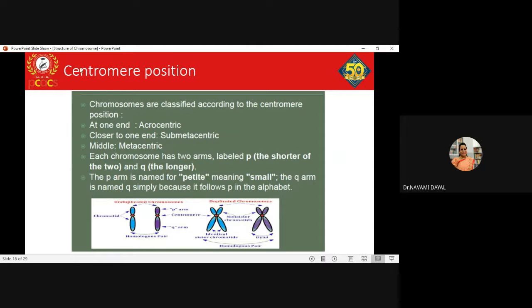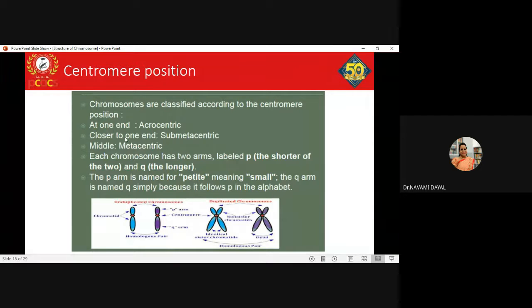So first we'll talk about the centromere position. Chromosomes can be classified in different ways. One way to classify the chromosome is by the centromere position. The other would be the size and the length of the chromosome. So here we will be talking about the centromere position. What happens if the centromere is placed near one end? Actually, it is said to be acrocentric.